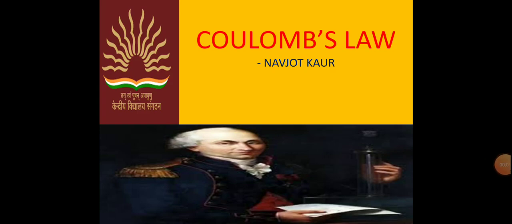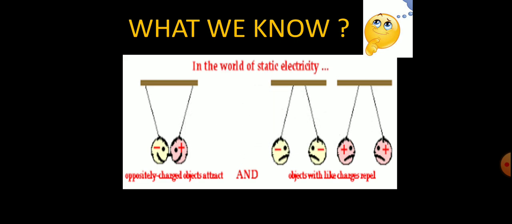डियर स्टूडेंट्स, आज हम कूलम्स लॉ के बारे में बात करेंगे। इससे पहले हमने चैप्टर में चार्जेस से रिलेटेड ये पढ़ा है कि what are charges, what are the reasons of the charges and how you can charge any object. So we know that there are two types of charges, and Benjamin Franklin named them positive and negative.